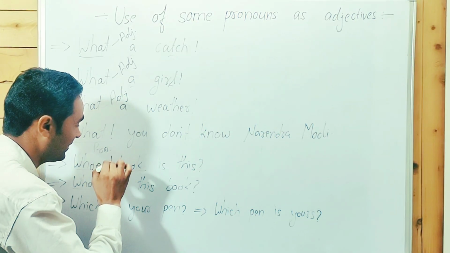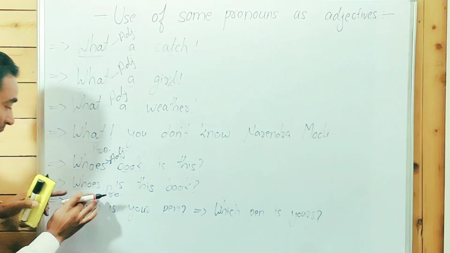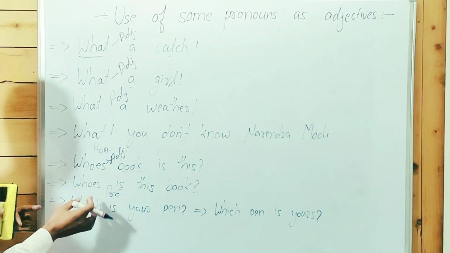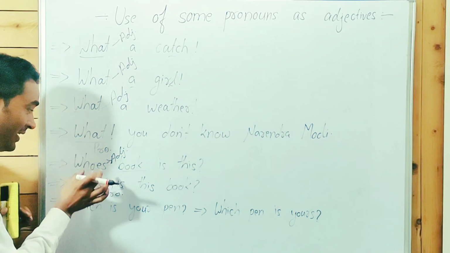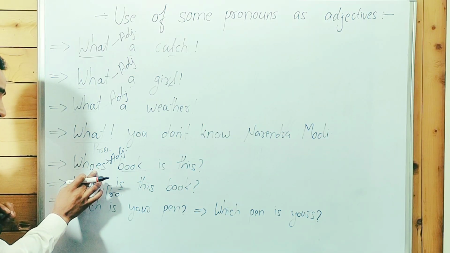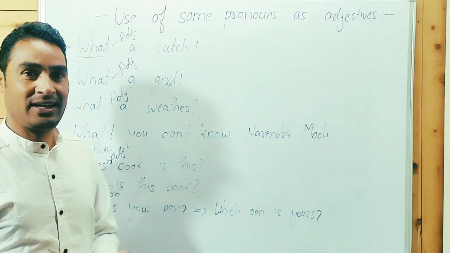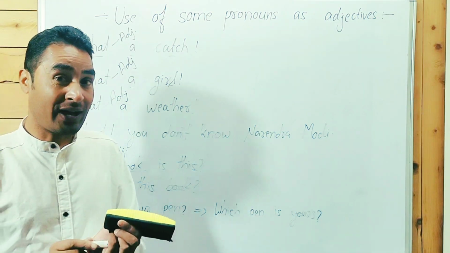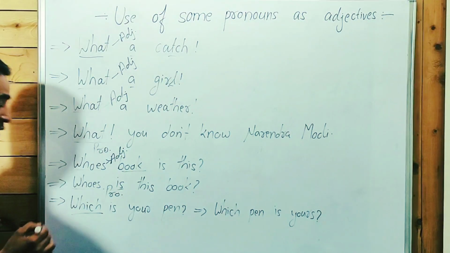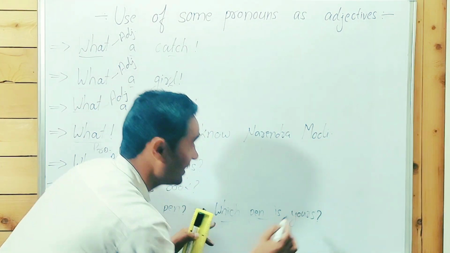Guys, point to be noted, as an adjective and as a pronoun. Here, whose is before a verb as a subject, without a noun, it's a pronoun. Here, with a noun, before a noun, it's an adjective. Whose is this book? Which is your pen? I have two pens. Which is your pen? Which has been used as a pronoun over here. Which is your pen? But here, which pen is yours?